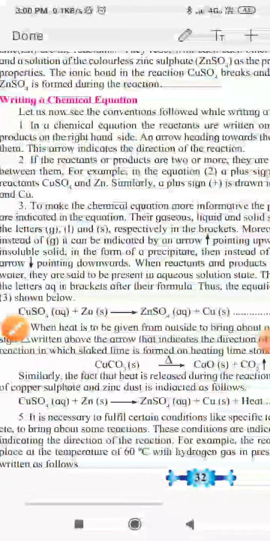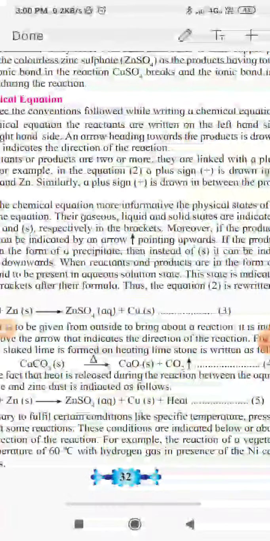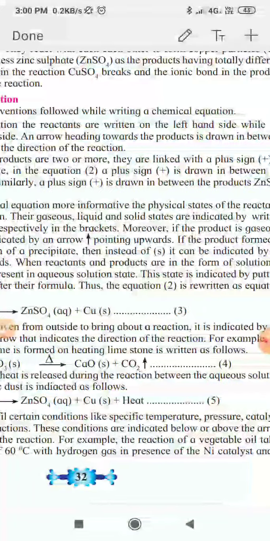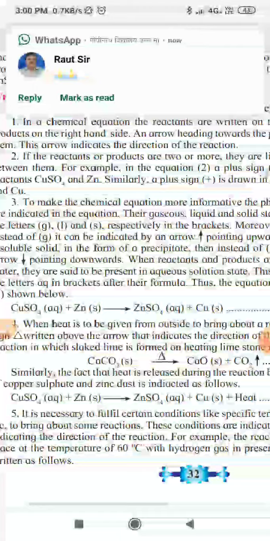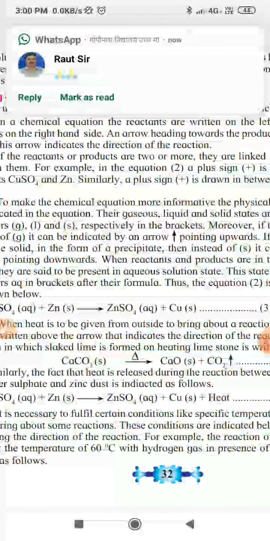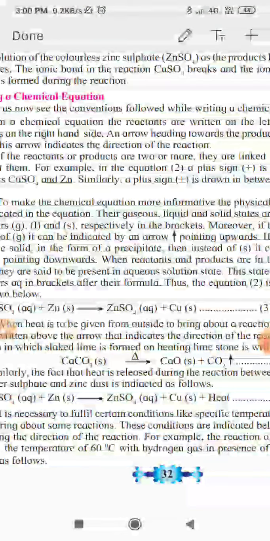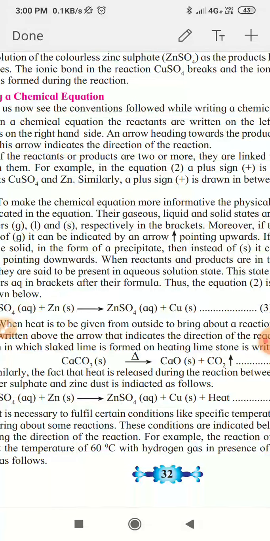Similarly, the fact that heat is released during the reaction between aqueous solution of copper sulfate and zinc dust is indicated as follows. Now when heat is a product, when heat is given by the reaction as a product, then that heat is written towards the right hand side after the products.